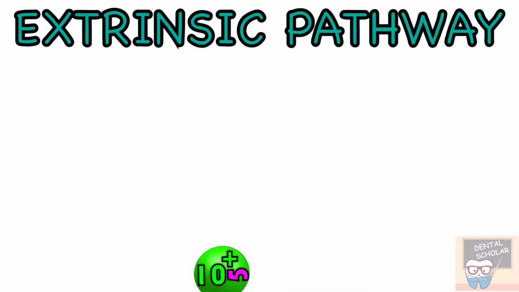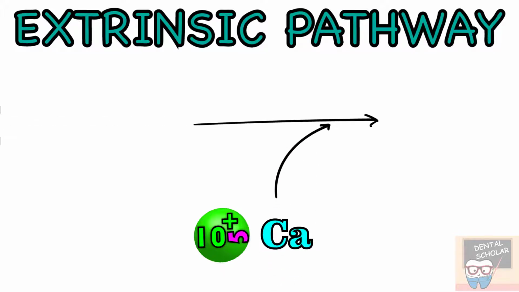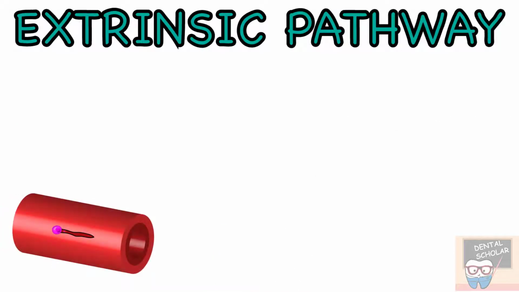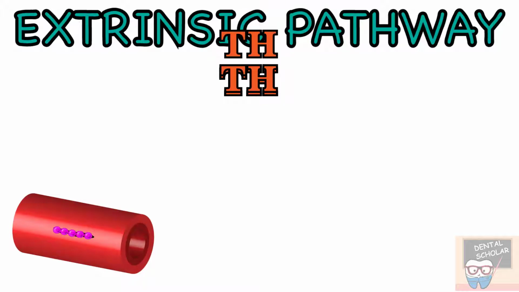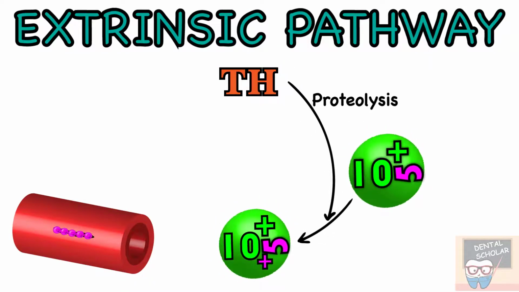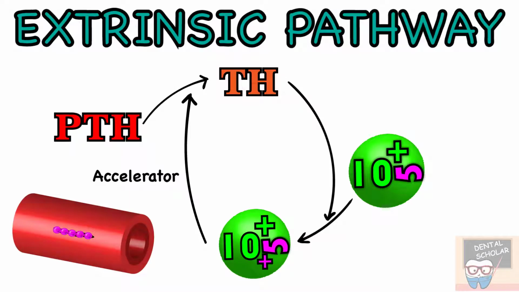And this prothrombin activator, in the presence of calcium, converts prothrombin into thrombin. And once clotting begins and thrombin starts to form, the proteolytic action of thrombin activates factor 5. So once activated, factor 5 is a strong accelerator of prothrombin activation.